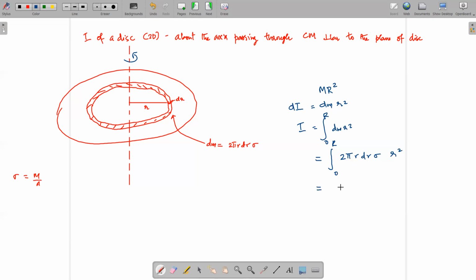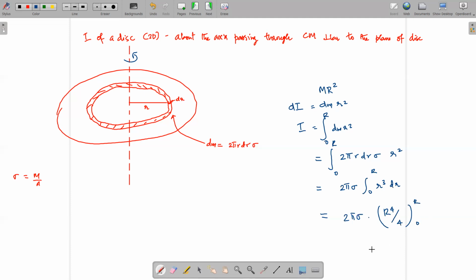You can take the constants out, which are 2 pi and sigma, and integrate r square into r, that is r cube dr. Here we will obtain 2 pi sigma into r raised to 4 by 4, limiting from 0 to R.